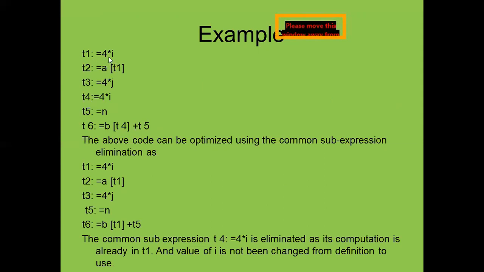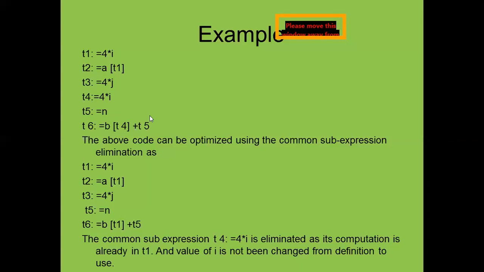Here we are assigning this value to a temporary variable T1, and in the same expression again 4 star I is coming, then again we are assigning it to T4, even though both sub expressions are common or the same. So first we will eliminate such type of common sub expression.